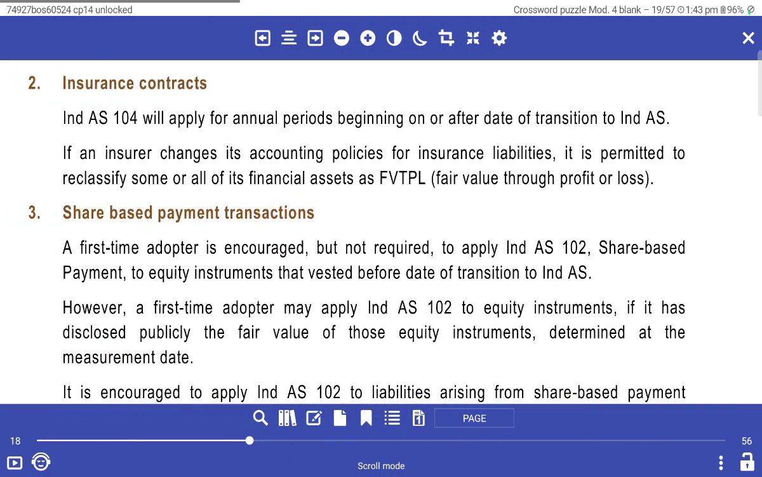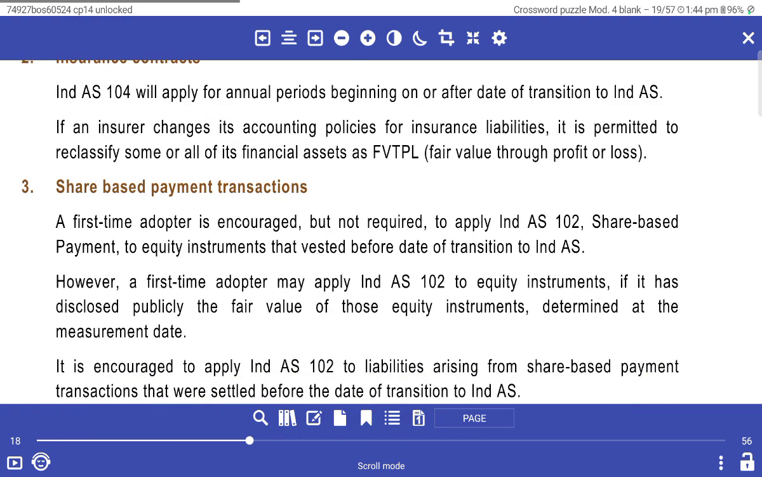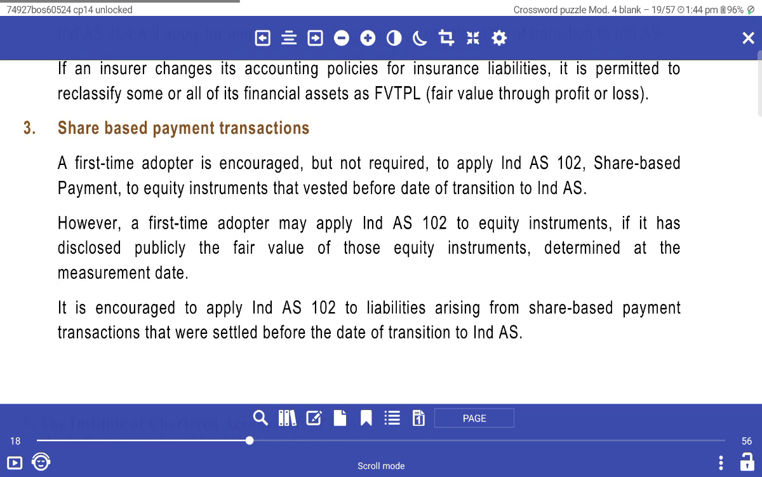Insurance contracts: Ind AS 104 shall apply to annual periods beginning on or after the date of transition to Ind AS. If the insurer changes its accounting policy for insurance liabilities, it is permitted to reclassify financial assets, including on all subsidiaries, to fair value through profit or loss.